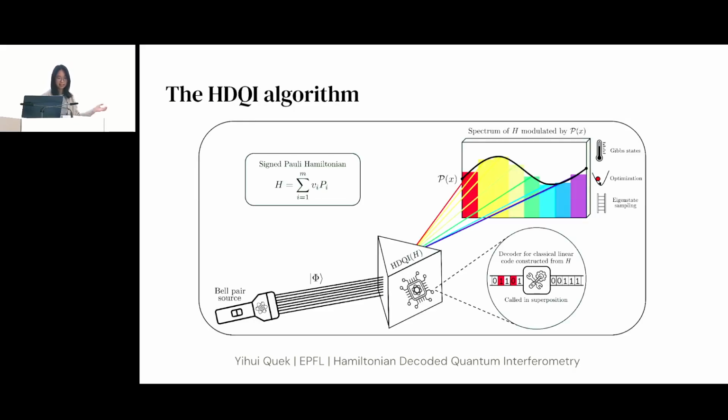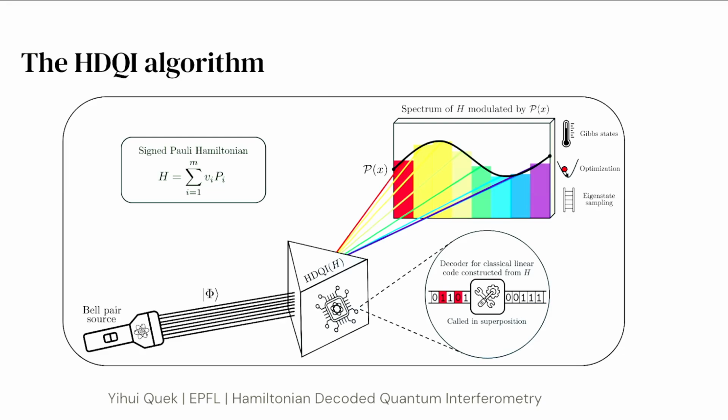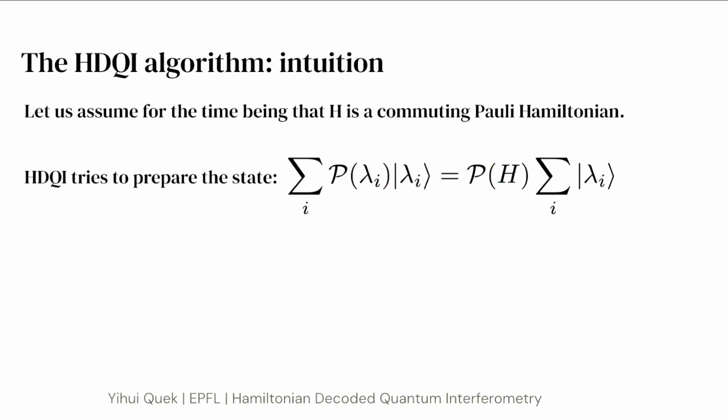So this is kind of like a pretty cool visualization of the actual algorithm, which I will describe right now. So now I'm going to explain this picture. The intuition for this is as follows. Let's assume for the time being that the Hamiltonian that we care about consists of Paulis that commute with each other. This is generally an easier case.